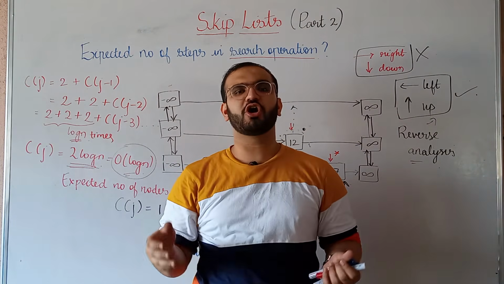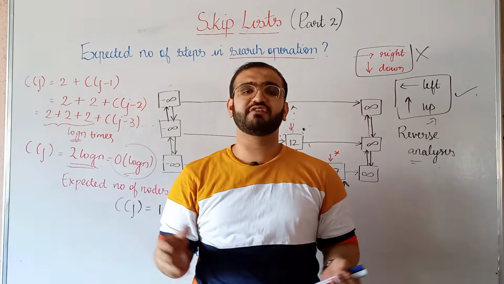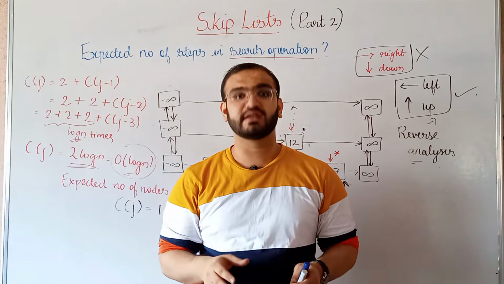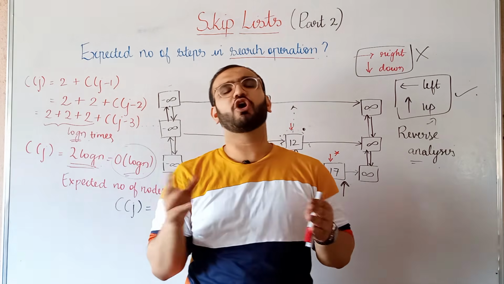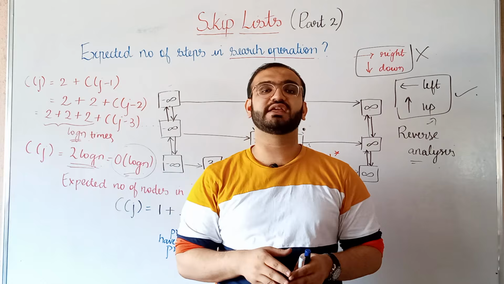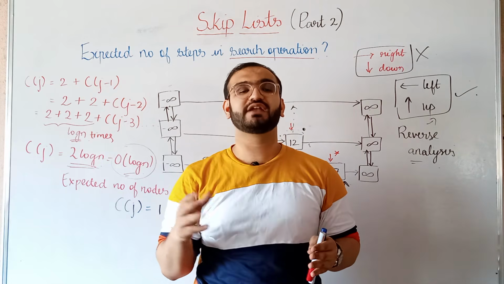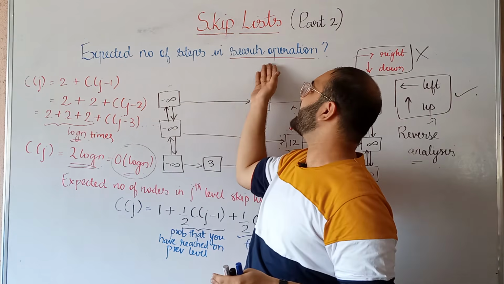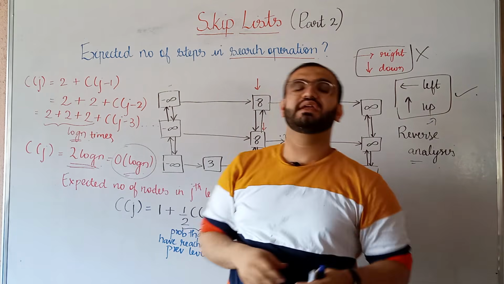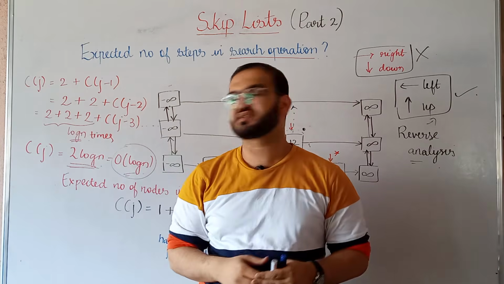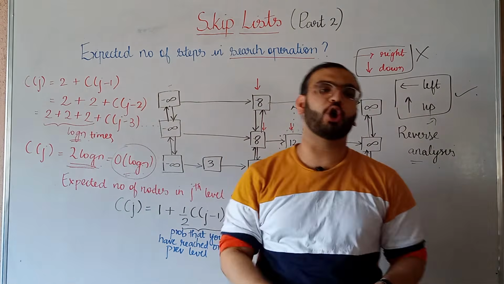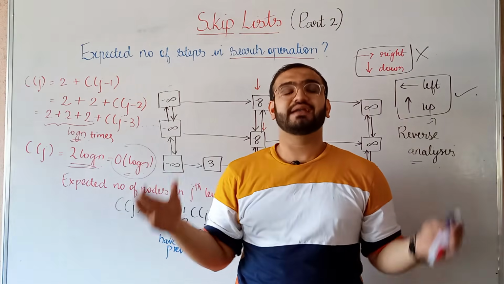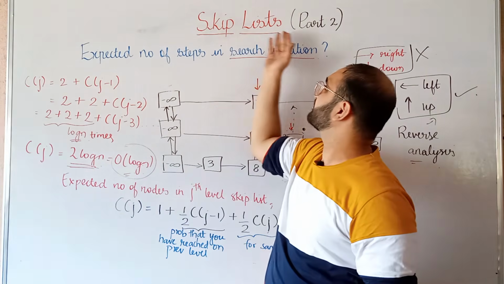In this video we saw that the expected number of levels in a randomized skip list is order of log n with high probability. We also looked at the space complexity of a skip list and derived it to be order of n, whereas the expected number of steps that have to be traversed in a search operation is order of log n.